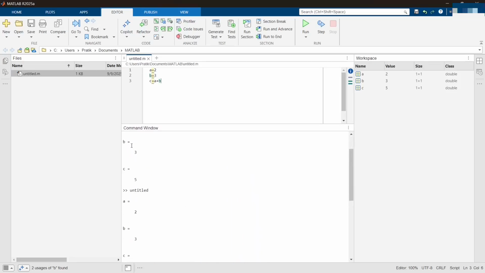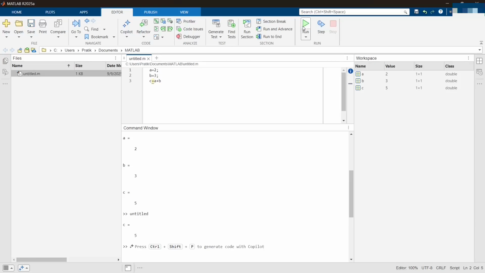a equals 2, b equals 3, a plus b equals, okay, I had clicked it two times. So c equals 5. It has printed the values. Now say I don't want to print a and b. I'll use a semicolon at the end of the lines of variables a and b, so that it will not display them.